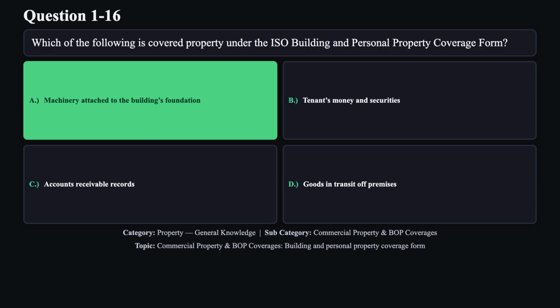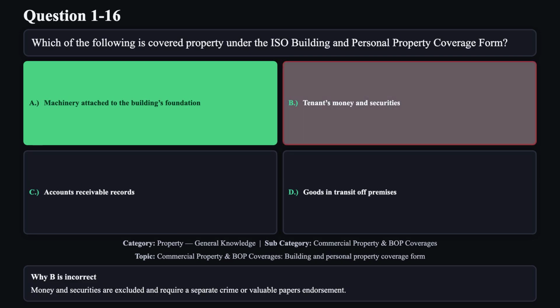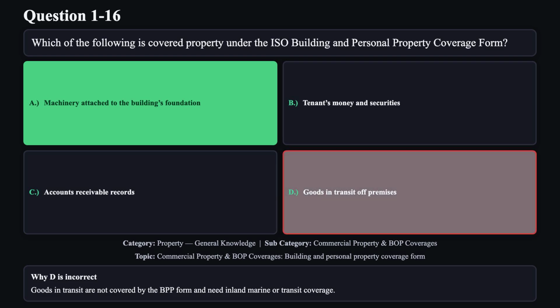The correct answer is A. Building fixtures and permanently installed machinery attached to the foundation are covered, while money, accounts receivable, and off-premises goods require separate coverage. Reason B is not correct. Money and securities are excluded and require separate crime or valuable papers endorsement. Reason C is not correct. Accounts receivable are not covered under the BPP form unless a separate endorsement is purchased. Reason D is not correct. Goods in transit are not covered by the BPP form and need inland marine or transit coverage.